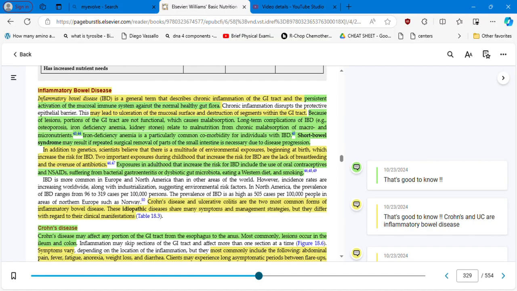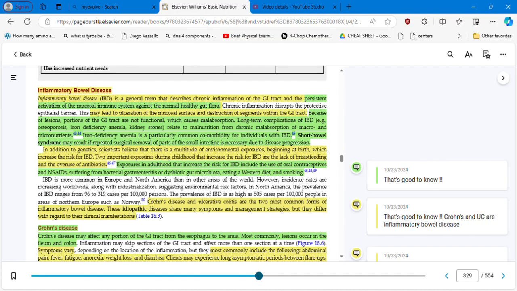Believe it or not, patients in their 40s, 50s or 60s can start developing all these diseases we're talking about right now just because of the previous history, like we are seeing right now, the lack of breastfeeding and the overuse of antibiotics. That can trigger inflammatory bowel disease in adulthood. Exposure in adulthood that increases the risk for IBD includes the use of oral contraceptives and NSAIDs, your Motrin, your aspirin, your ibuprofen, your Advil,